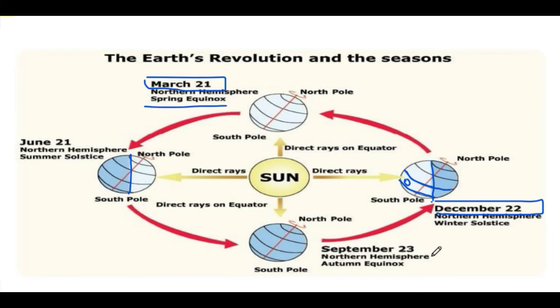On September 23rd, we see the autumnal equinox. Here also the day and night are equal, because the sun rays are received by both northern and southern hemispheres equally. So this is how we understand the revolution and the seasons. When we only talk about the northern hemisphere, we have summer season, then autumn, then winter, and again spring. So this is how our seasons change.